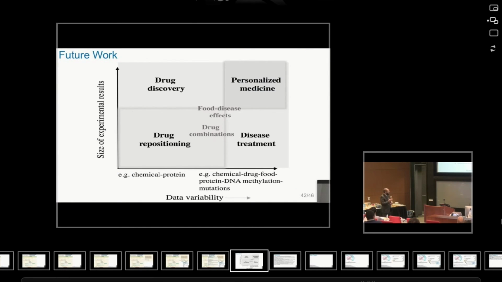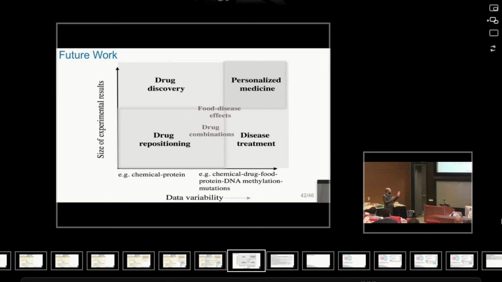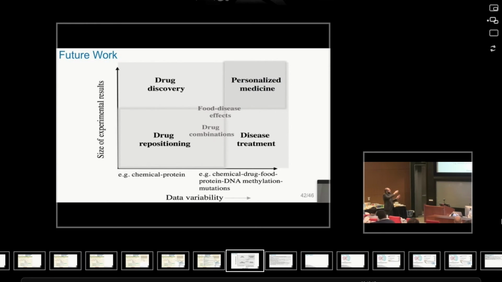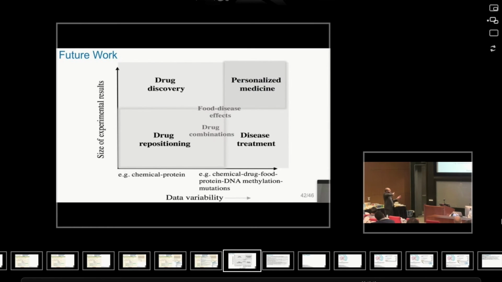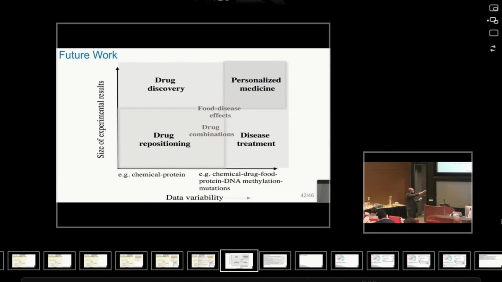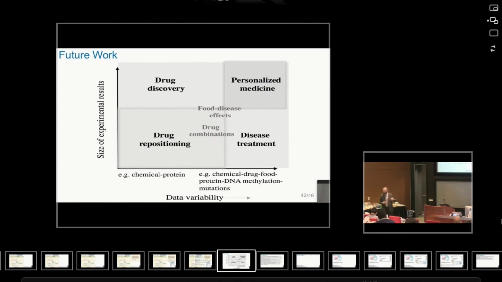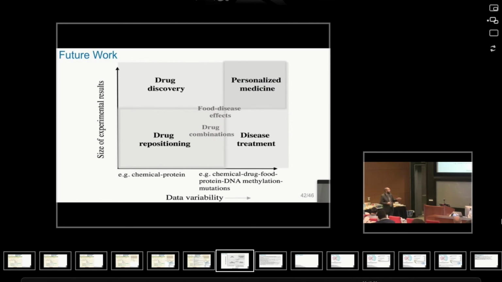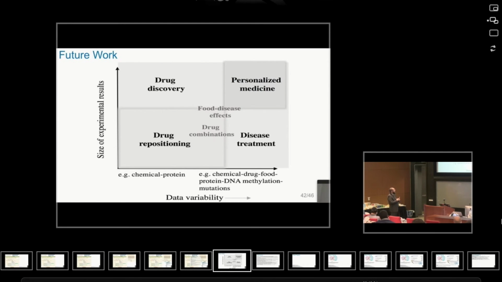For the future, I'm proposing this. I'm looking at the future as having two different directions towards personalized medicine, at the top right corner that we want to reach. If we really want to go there, we need to work with much more data variability. At the same time, this is not enough. We need accessibility to more and more experimental data that were validated in the laboratories, to strengthen our findings.